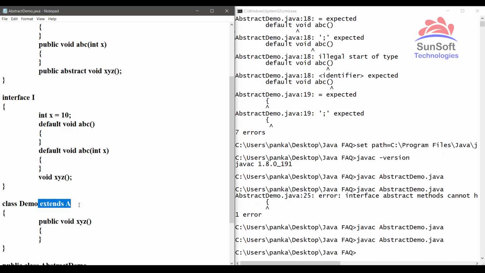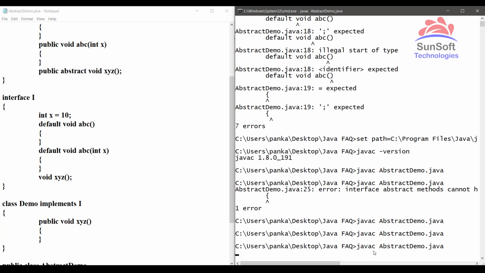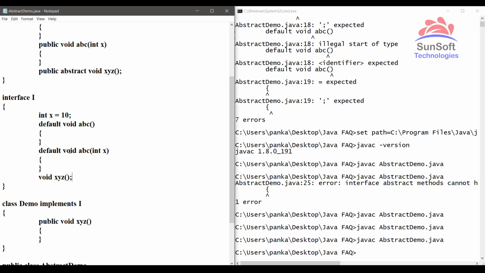Similarly, if I type here implements I, and then if I try to compile, then also it is compiling. Now in both of these cases, we have the abstract method XYZ which is implemented here inside the Demo class. So it means we are able to override the XYZ method here inside a class. So hence both abstract class and interface support overriding.